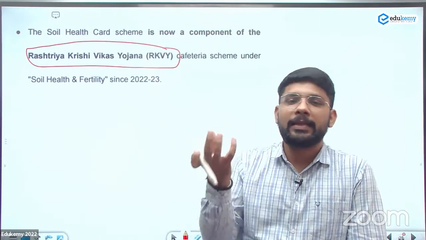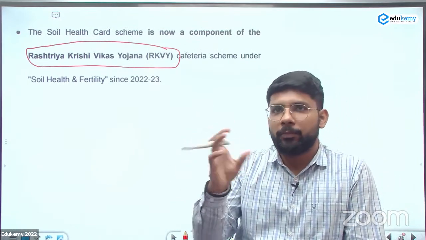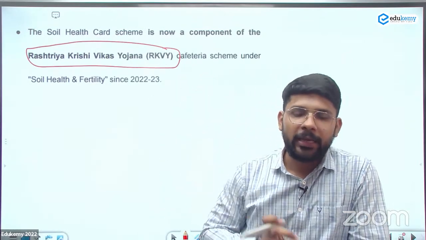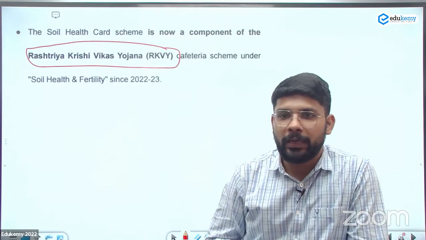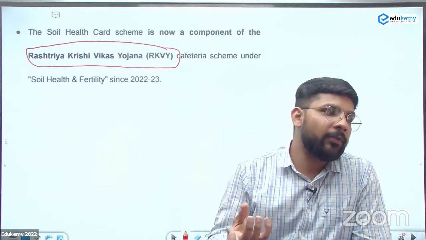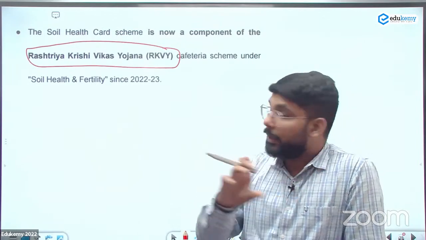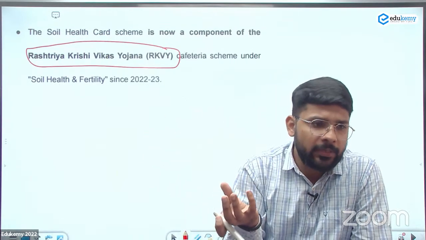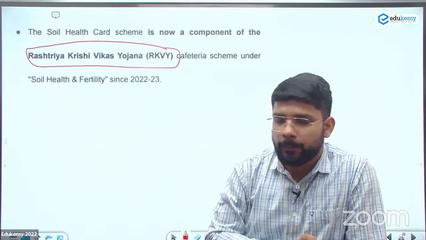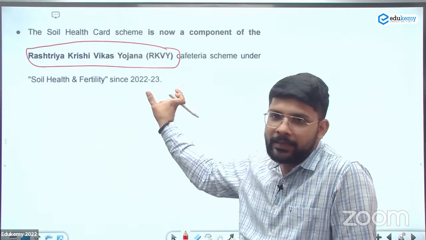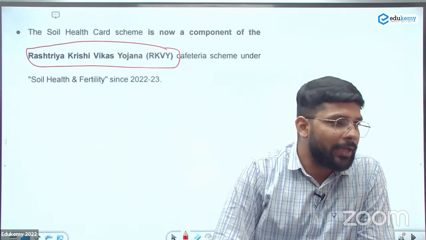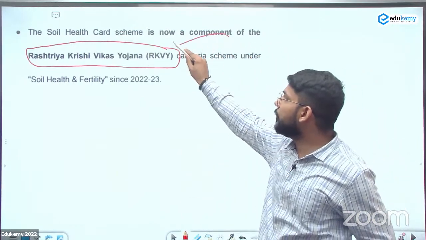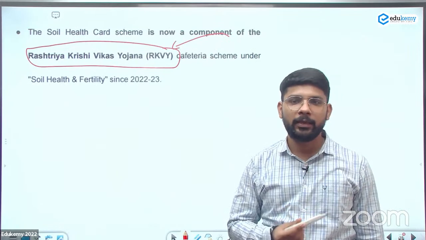This is an umbrella scheme under which most agriculture schemes come. Even per drop more crop, even watershed management, even the Pradhan Mantri Krishi Vikas Yojana, या मतलब fertilizer से related कोई भी schemes हैं, even those related to insurance. Those come under this umbrella scheme, the Rashtriya Krishi Vikas Yojana. So the soil health card scheme is also now a component of RKVY.